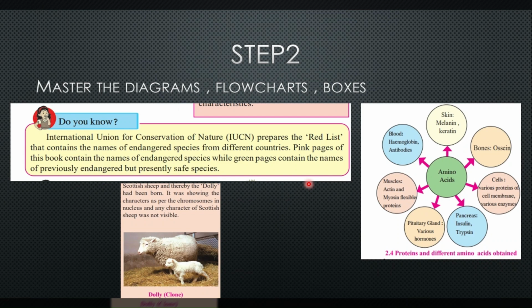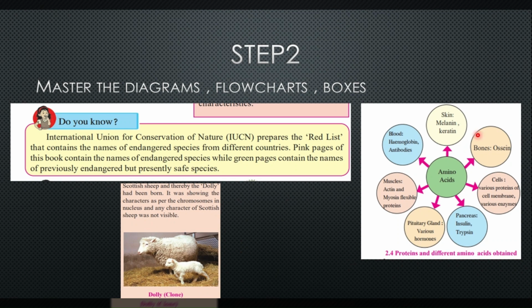They can ask anything. So textbook is your Bible, textbook is your God. Do everything from your textbook. Do not miss out on any single thing. Now, secondly, in 2026 only, in boards, this question was asked: what was the name of the sheep who was produced with the help of cloning? So see, it is very important that you go through each and every word of the textbook and whatever you feel important, you have to learn it.